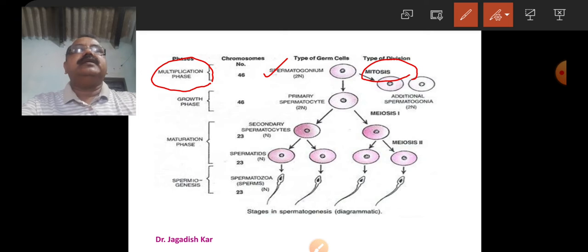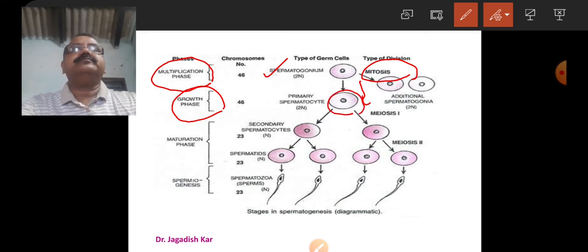Later, the spermatogonia pass into the growth phase. The spermatogonium grows and produces the primary spermatocyte. The primary spermatocyte also contains 46 chromosomes in case of human beings.